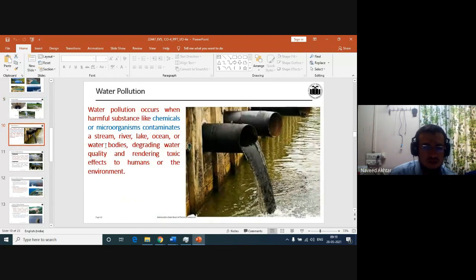Then water pollution. Water pollution occurs when harmful substances like chemicals or microorganisms contaminate a stream, river, lake, ocean, or other water bodies, degrading the water quality and rendering toxic effects to humans and the environment.